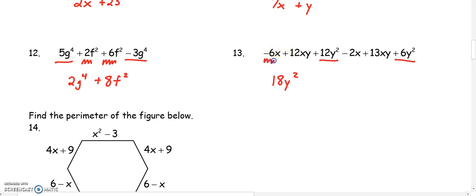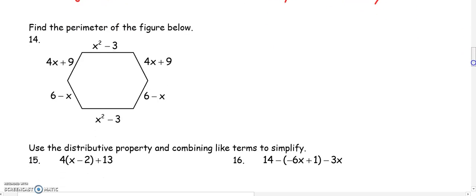We also have variables that just have x's. So negative 6x minus 2x is negative 8x. And last we have two terms that are xy. So 12xy plus 13xy gets us 25xy.